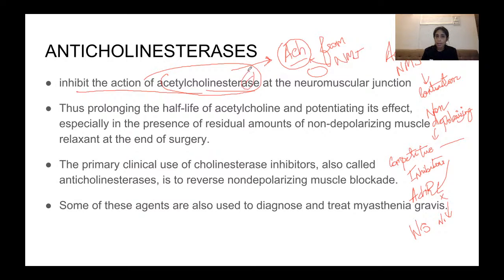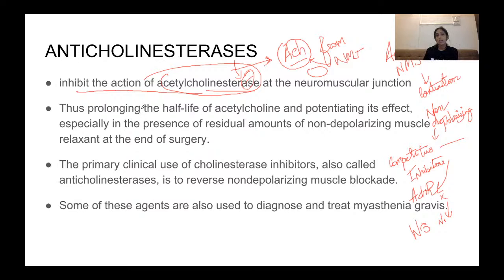So when acetylcholine esterase is inhibited by this anticholinesterase, more acetylcholine will be present at the neuromuscular junction. As a result, it will compete. More acetylcholine and less non-depolarizing agent means the non-depolarizing agent will diffuse away, and acetylcholine, because it is a competitive inhibitor, will bind to the acetylcholine receptors and reverse the blockade, that is, lead back to muscle contraction. Thus prolonging the half-life of acetylcholine and potentiating its effect, especially in the presence of residual amounts of non-depolarizing relaxant at the end of the surgery, like I just said.